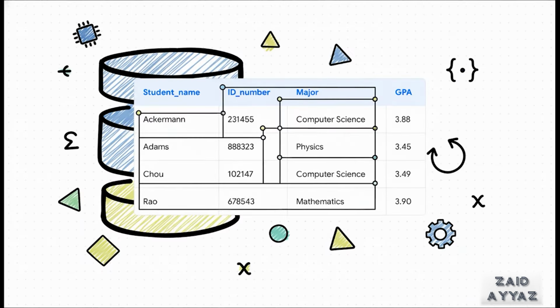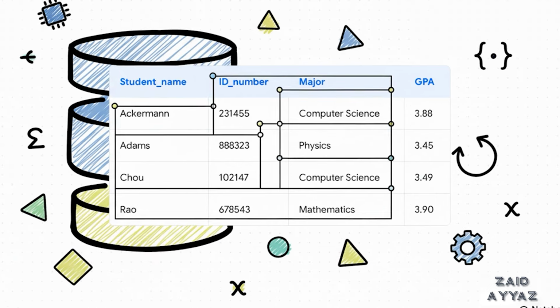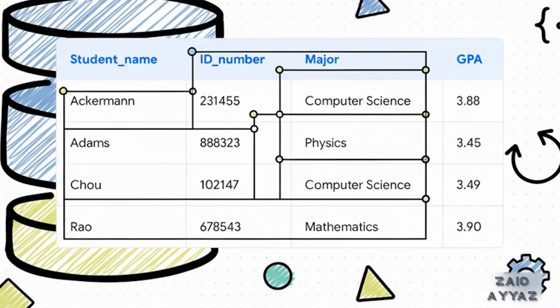And here is a perfect real-world example. This table is a relation. It connects items from a set of names, a set of ID numbers, a set of majors, and a set of GPAs. See, it doesn't just list them randomly. It creates a structure that tells us, for sure, that Ackerman's ID is 231455, their major is computer science, and their GPA is 3.88. These aren't just random atoms anymore. They're a structured piece of information.